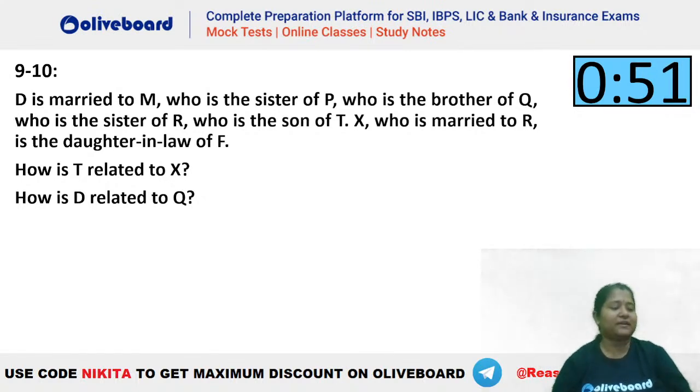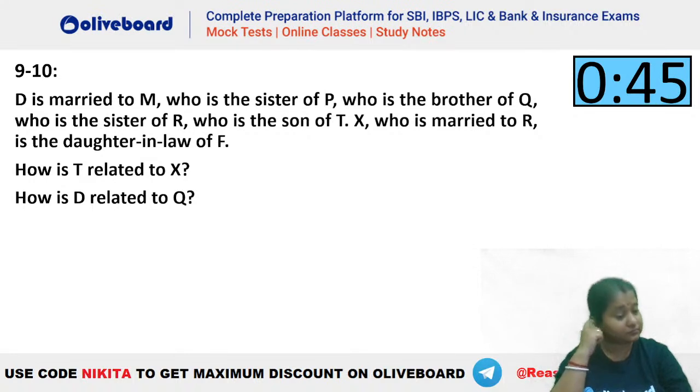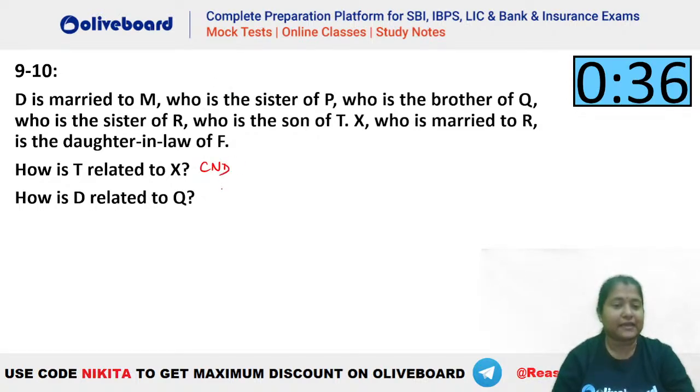One is cannot be determined. Okay. Brother-in-law. So this is C and D, and this is brother-in-law. Okay.